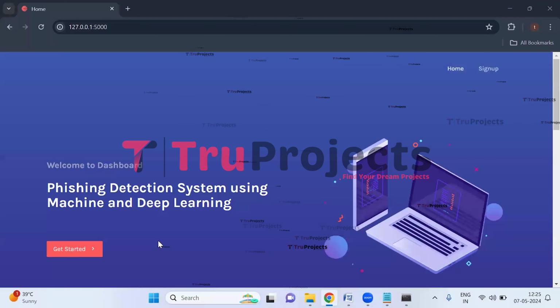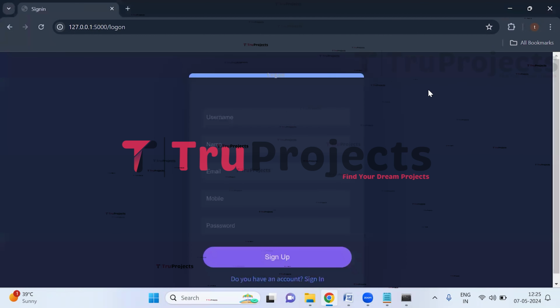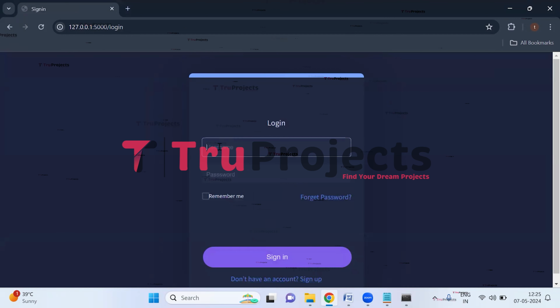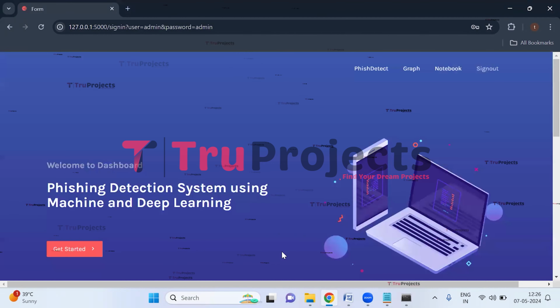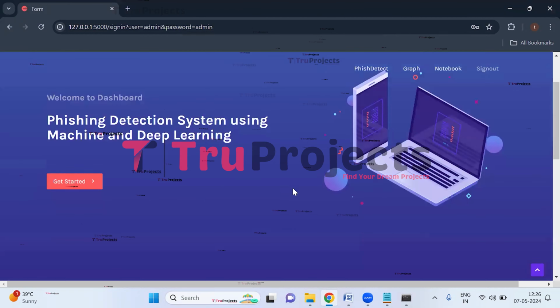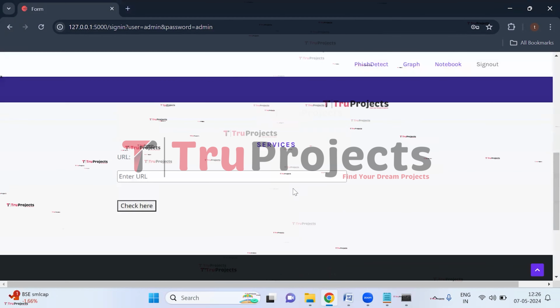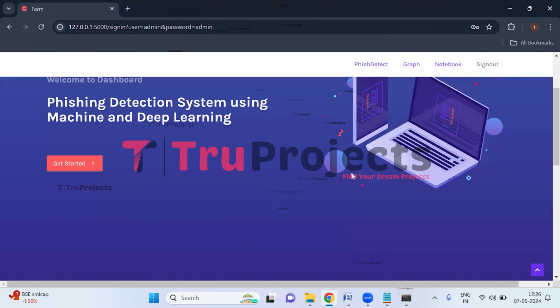If we are new users, we need to register first. So click on sign up link here. So here we need to enter all these details to register. But I have already registered. So click on sign in. So here we need to enter the username and the password, which are static, and then click on sign in. We have logged in successfully and we are redirected to the prediction page.